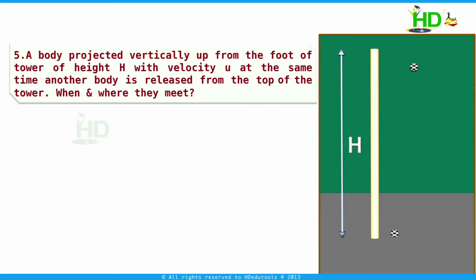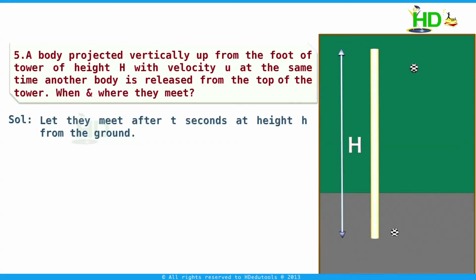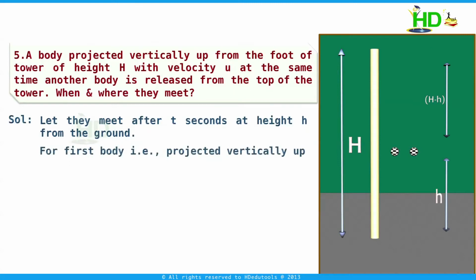First we consider the vertically projected body. Let us consider these two bodies meet after t seconds at a height small h from the ground. Now for the first body, the vertically projected body, taking the equation s equal to ut plus half at square.